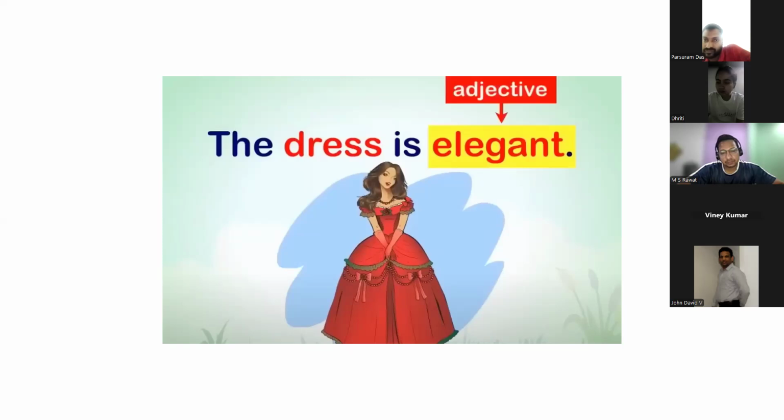It shows the quality about किसका quality show कर रहा है? Elegant क्या, Dress का. Dress is elegant. And what is dress? Noun. So if the word tells about the noun, so it becomes an adjective. So the dress is elegant, so elegant is an adjective.